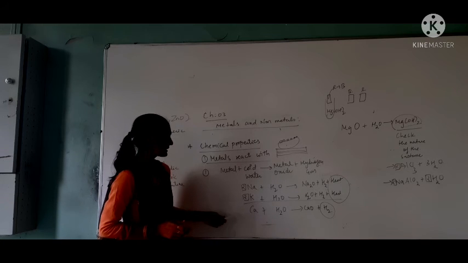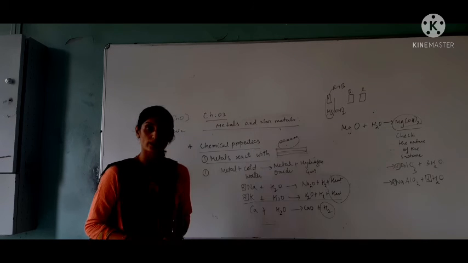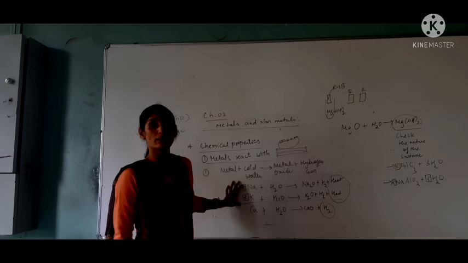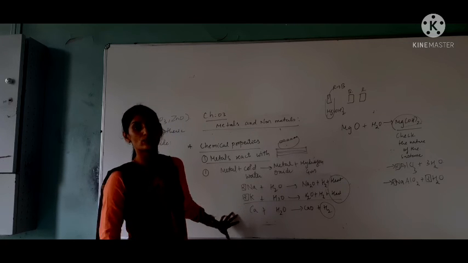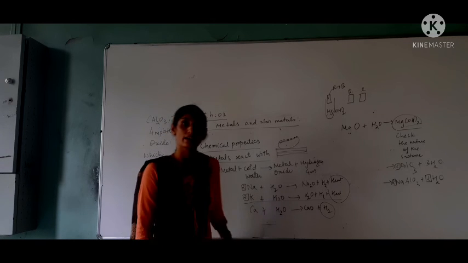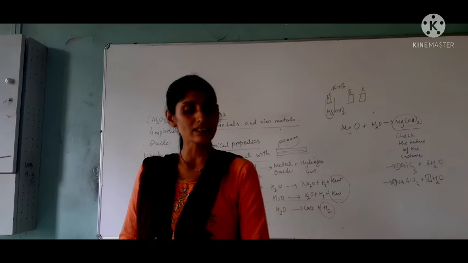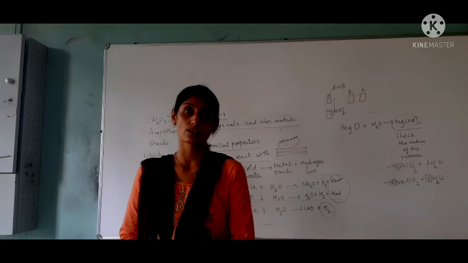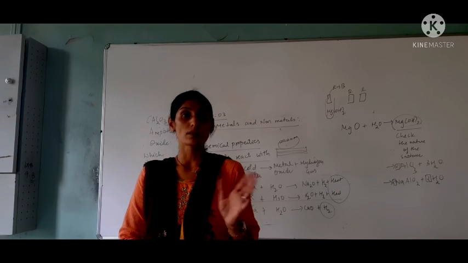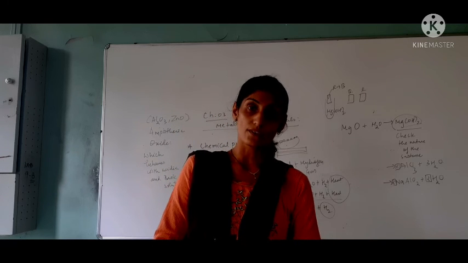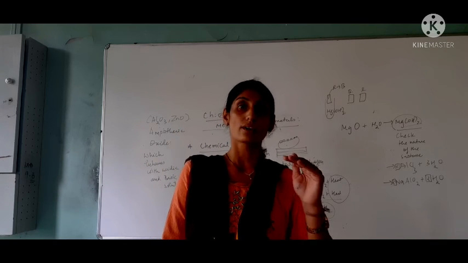Sodium, potassium and calcium react with cold water, but sodium and potassium react violently with water, while calcium reacts less violently and produces hydrogen gas. The bubbles of hydrogen gas stick to the surface of the metal, and that's why it floats on water.